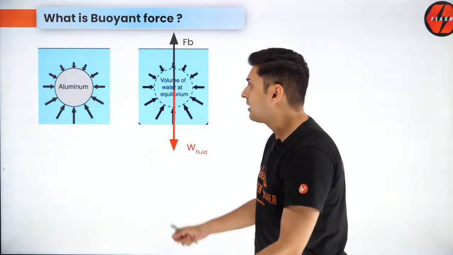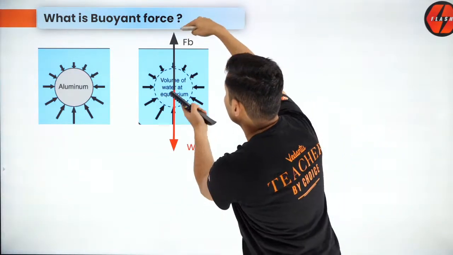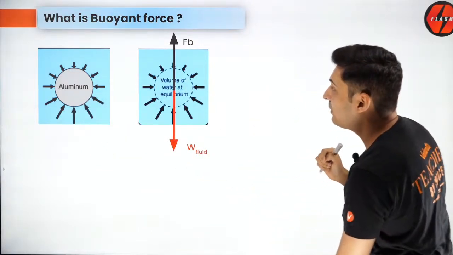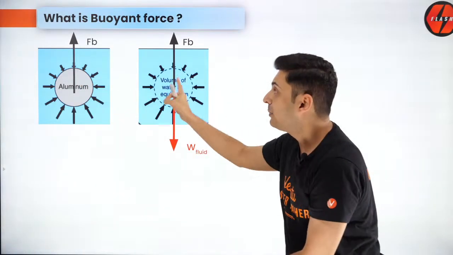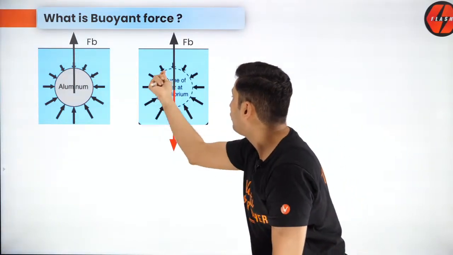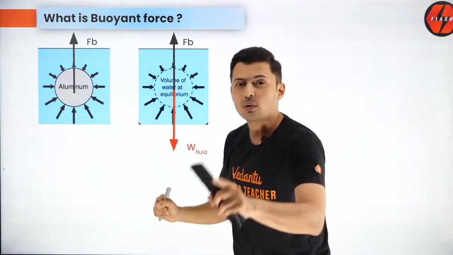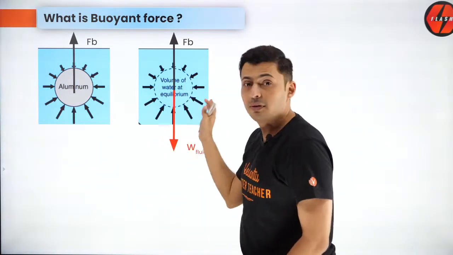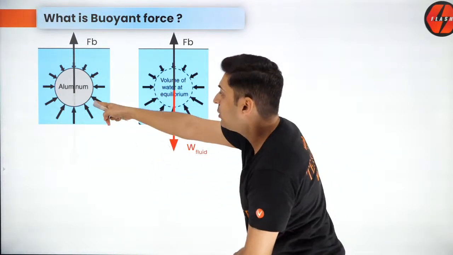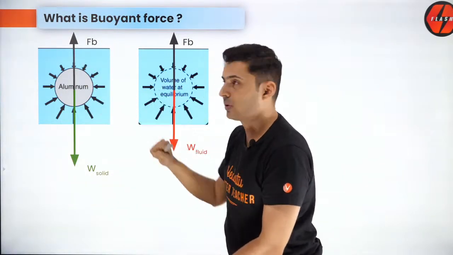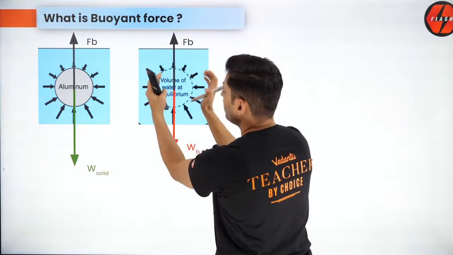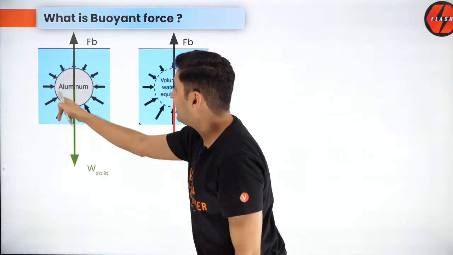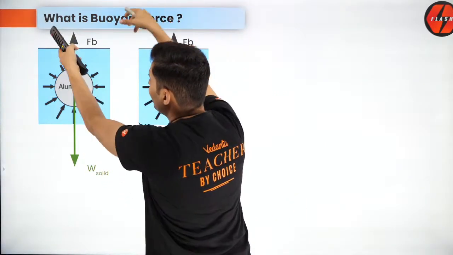Now, if this is clear, think about it. This resultant force should be the same resultant force that acts on aluminium. Think about it, because the teeny mini pressure forces are still the same. But what will be different? What is inside is different. Here it was water, here you have aluminium. So aluminium may not have the same weight as this force, because water in this volume has a different mass than aluminium in the same volume. But the resultant of all these forces is the same, as if there is liquid inside.